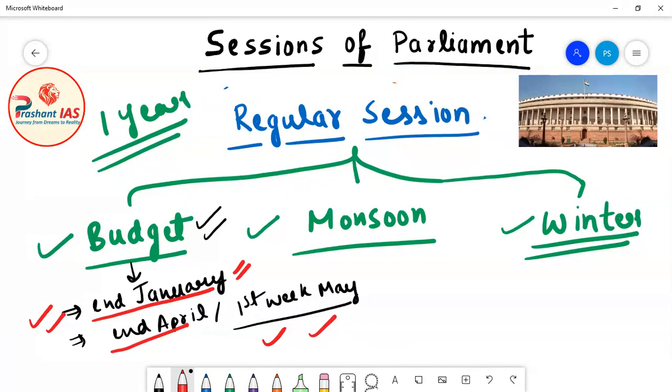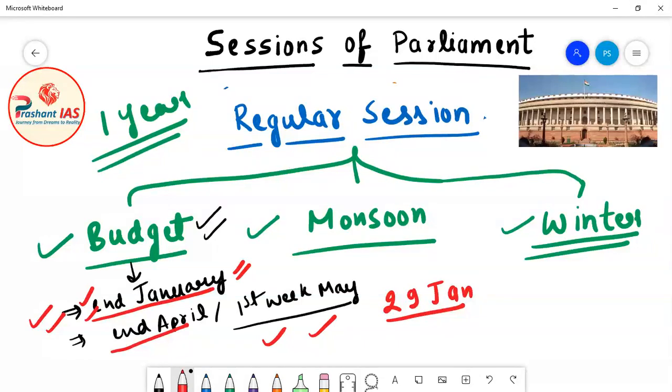Now friends, if we talk about this year's budget session, the budget session of 2021, it was started on 29th of January 2021. I have told you that it generally starts in the end of January, and this budget session was started on 29th of January 2021.